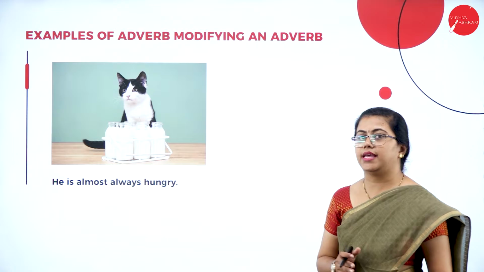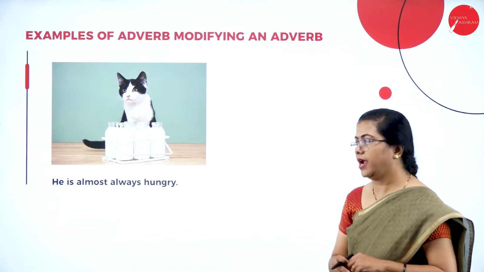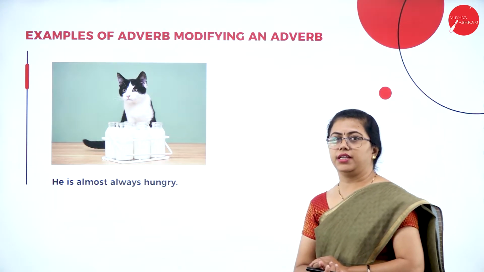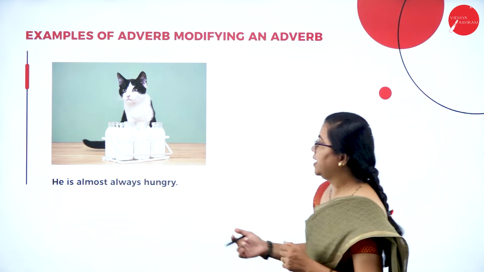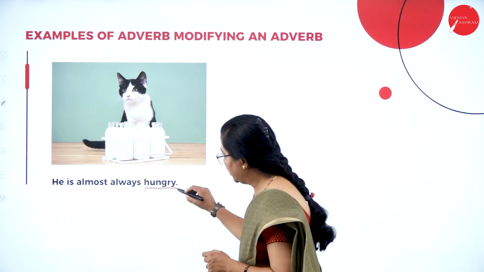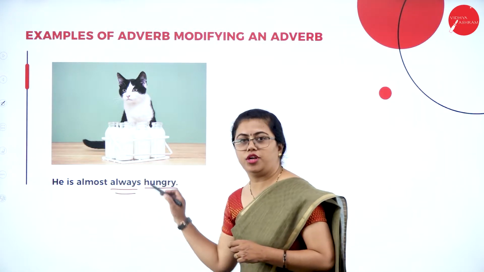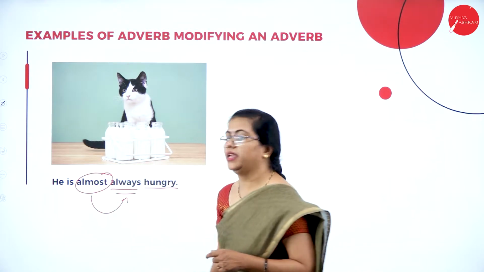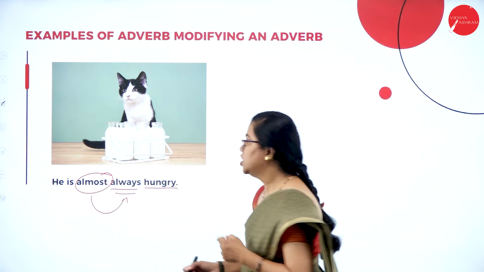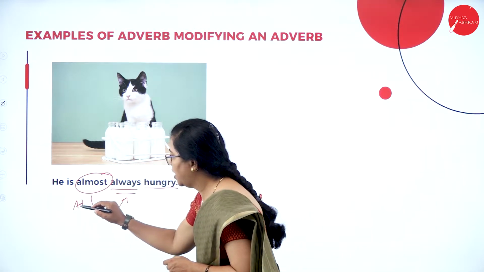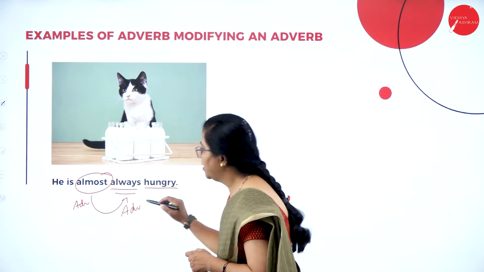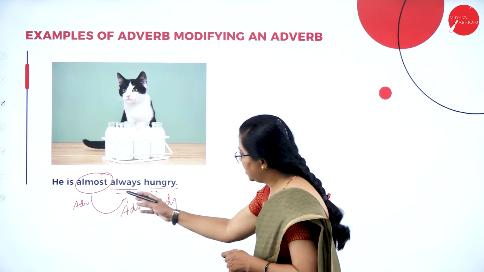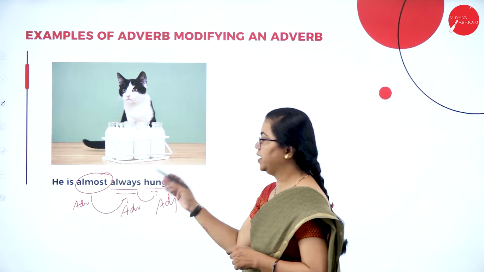So let me give you another example wherein the adverb modifies another adverb. In this sentence you can see, he is almost always hungry. So here you can see there is an adjective. Again there is an adverb that is modifying an adjective, and this adverb is in turn modifying another adverb. Okay, so how do you do it? This is an adverb. How do I know it? This is again an adverb. How do I know it? This is modifying an adjective, hence this is an adverb. So this adverb is modifying an adjective, and this adverb is modifying this adverb.